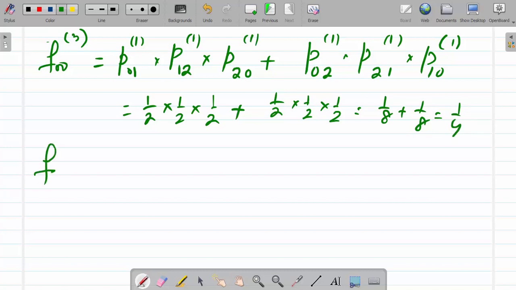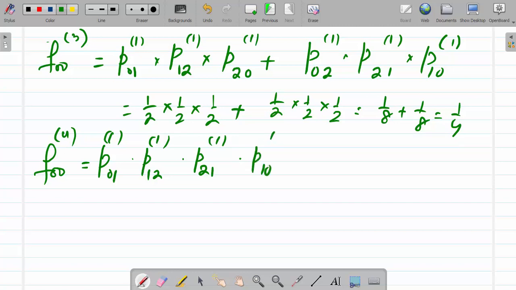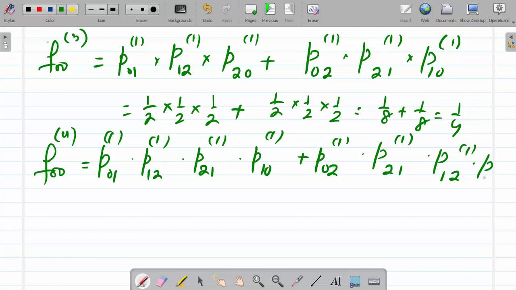So then f004, 0 to 0 in 4 steps. So this will be P01 1 into P12 1 into P21 1, then P12 in one step plus P02 1, P21 1, then P12, then P20.